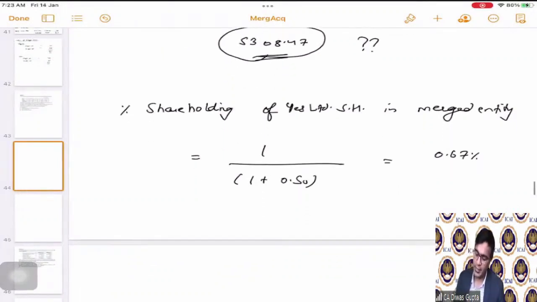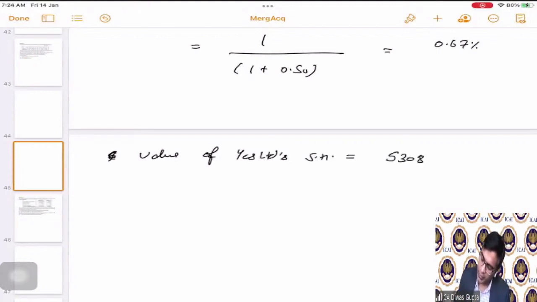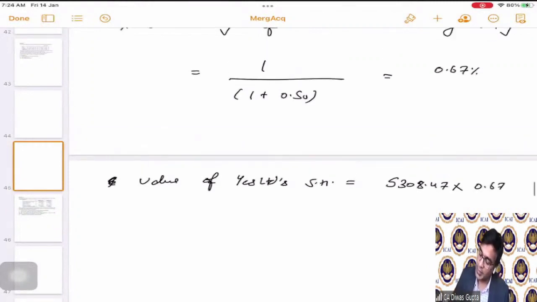Correct? This is the proportion. That means the percentage, so the value of Yes Limited's shareholding is equal to 5308.47 multiplying it by the 0.67. Oh, sorry, this is 67 percentage. This is my bad. 67 percentage.